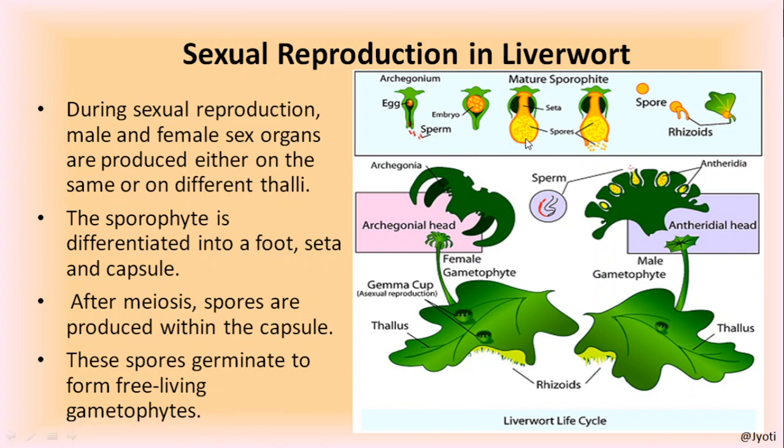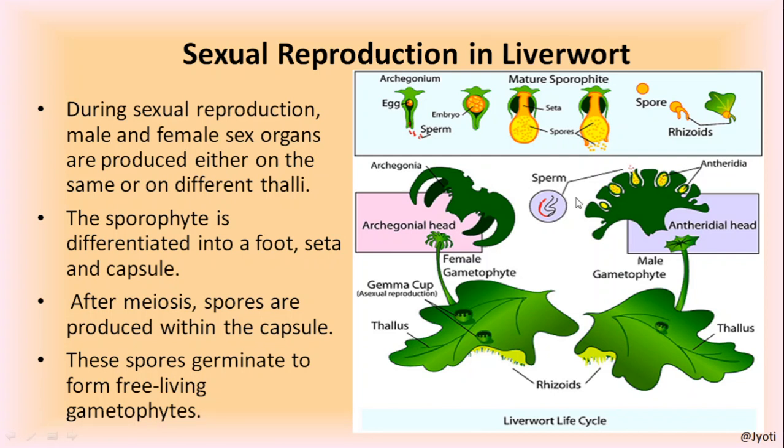is called the capsule. Now this capsule produces spores by meiotic division, because the sporophyte is diploid, but the gametophyte is haploid. So now the spore has to be haploid. तो इसीलिए आपका जो कैप्सूल होता है, कैप्सूल में स्पोर जो प्रोड्यूस होते हैं बाय मियोसिस एंड दे फॉर्म द हैप्लोइड स्पोर्स. Now these haploid spores are released from the capsule upon maturity, and each spore develops into a new thallus of liverwort. So this is the life cycle of liverwort.